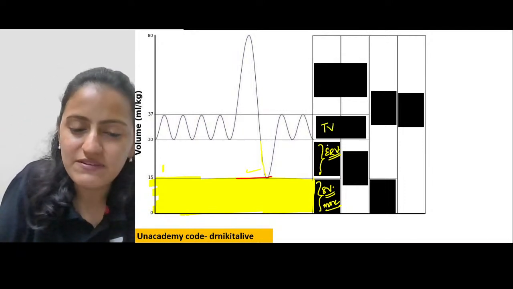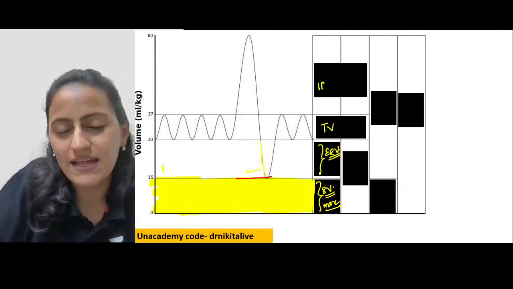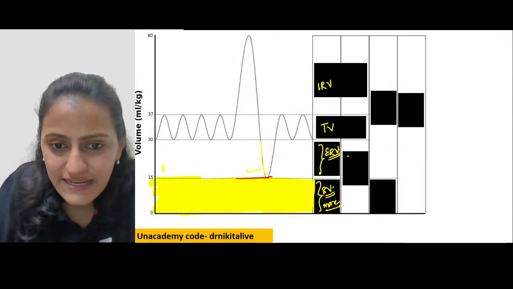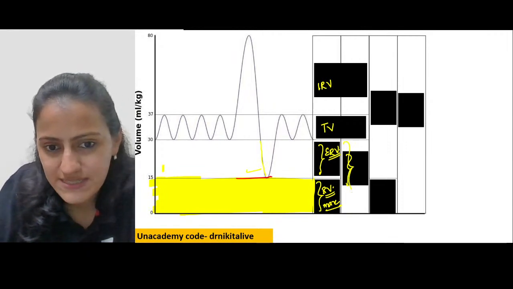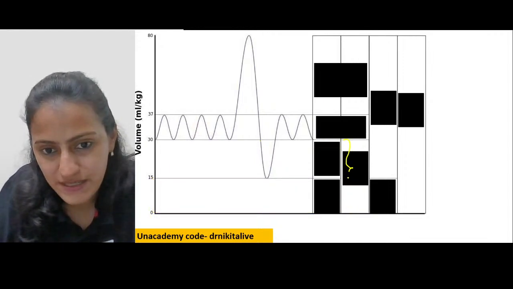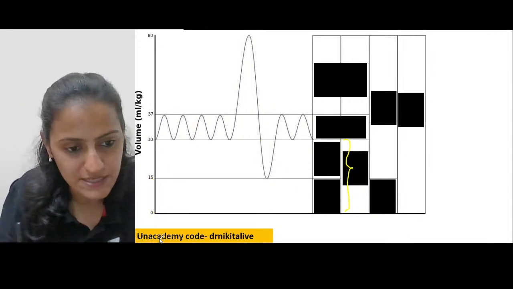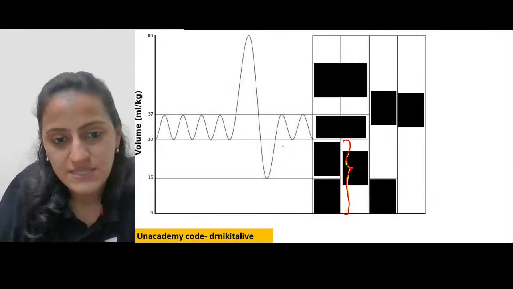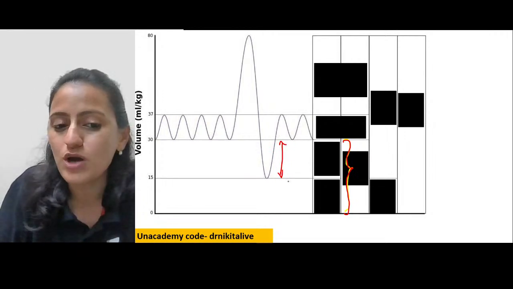So this is the TV, this is the ERV, RV, and this is the IRV. Now let's identify this one. What is this representing? Let's see the next one here. What do you think this is representing? Whenever you see that it includes two volumes, it includes this volume and this volume. What is it?